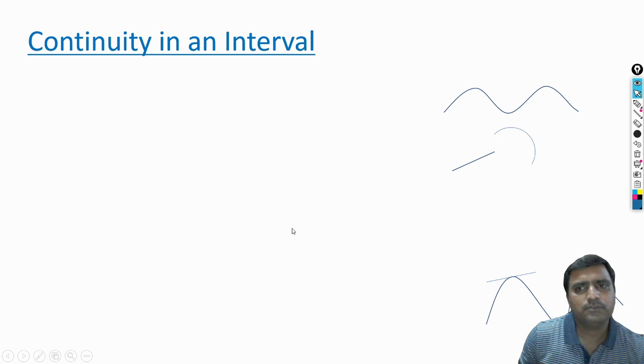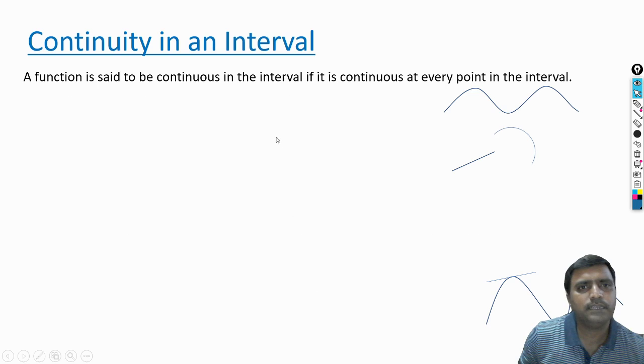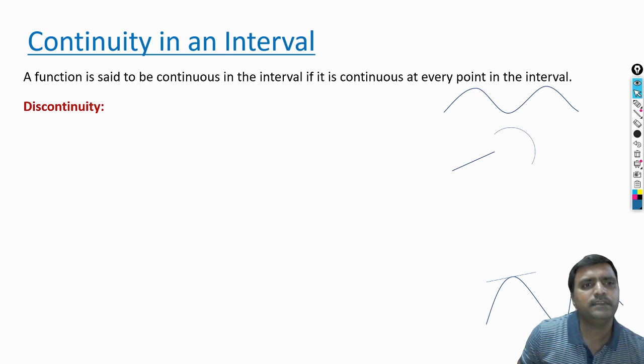So a function is said to be continuous in the interval when it is continuous at all the points. We were discussing the continuity at one point; so if the function is continuous at all the points in the interval, then we say the function is continuous in the interval.